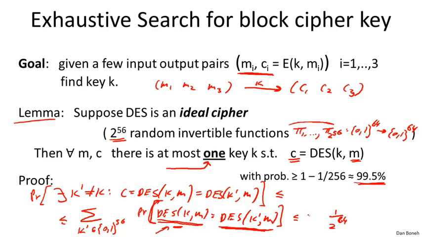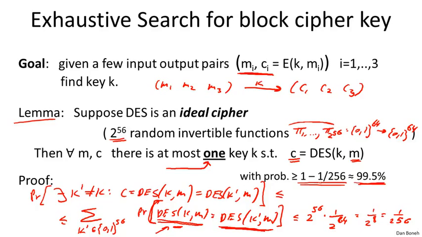And we're summing over all 2^56 keys, so we just multiply, and we get 1 over 2^8, which is basically 1 over 256. So the probability that the key is not unique is 1 over 256. Therefore, the probability that it is unique is 1 minus that, which is 99.5%. So already, if you give me one plaintext-ciphertext pair, the key is completely determined. There's only one key that will map that plaintext to that ciphertext, and the question is just, can you find that key?